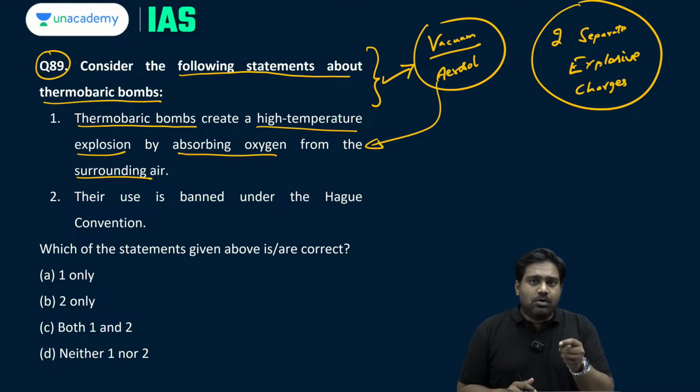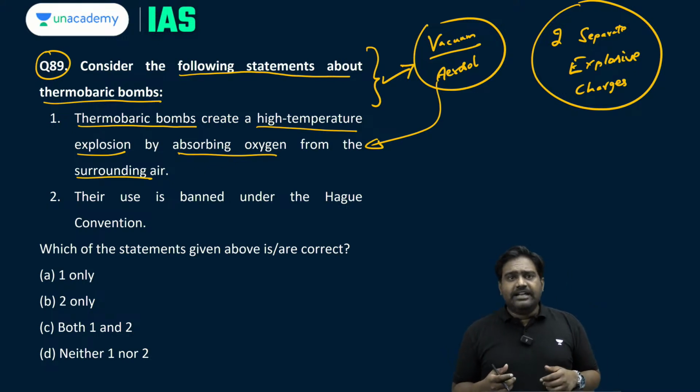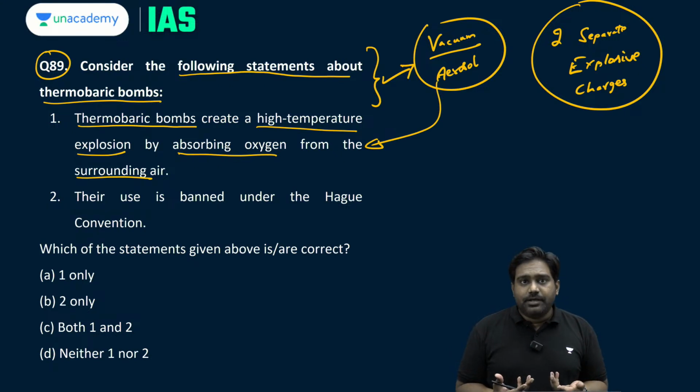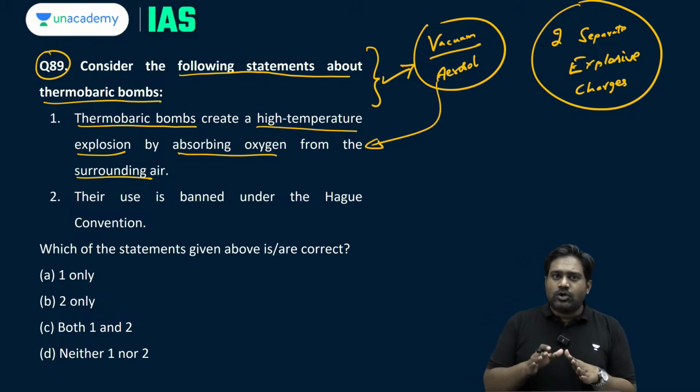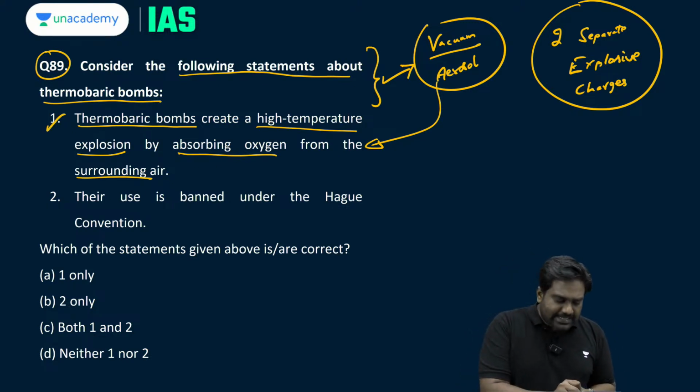Now this is where the bomb becomes very controversial. First of all, it leads to disproportionate force being used. Second, it is indiscriminate. It won't distinguish between combatants and civilians. So it will kill indiscriminately, and it brings about a very brutal, painful death. That is the reason why there is a lot of controversy regarding the usage of thermobaric bombs. So statement 1 is definitely correct.